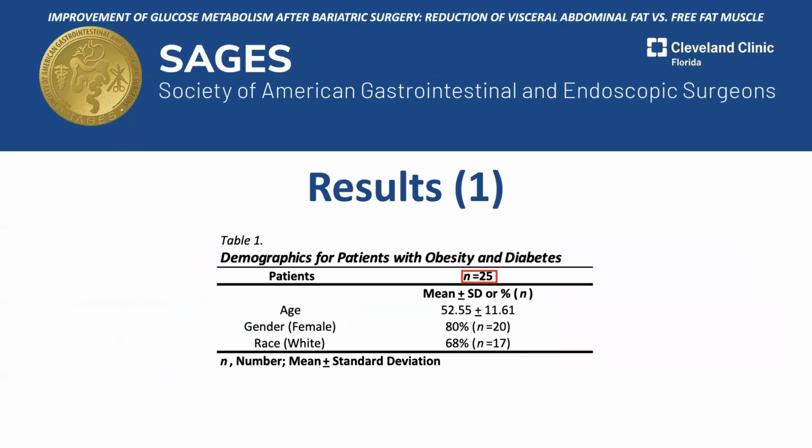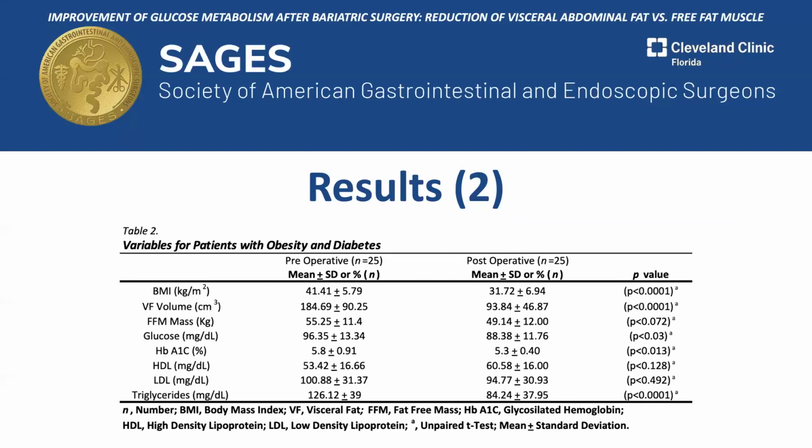25 patients met our selection criteria. 80% of them were females and 68% were white, with a mean age of 52 years old. In this table, we can observe a group of patients with an elevated BMI and a control level of glucose and A1C previous to the procedure.